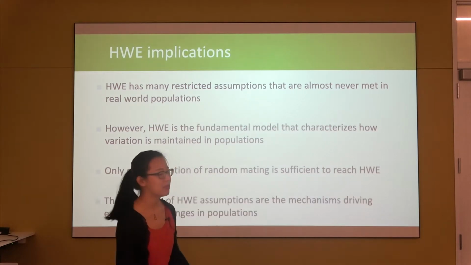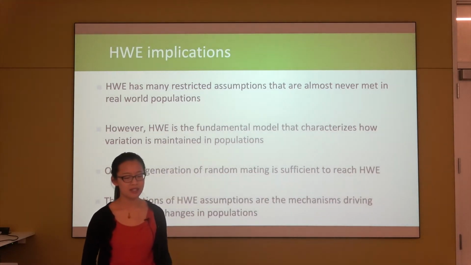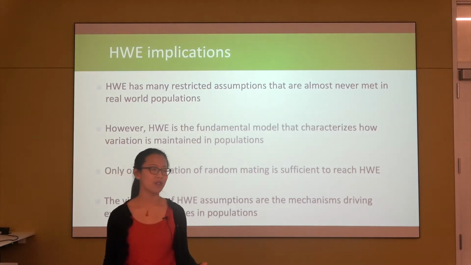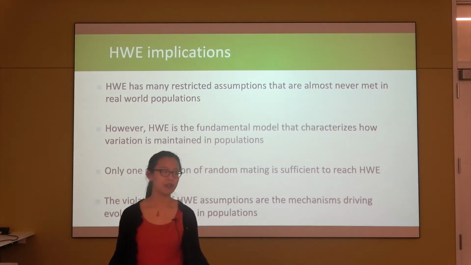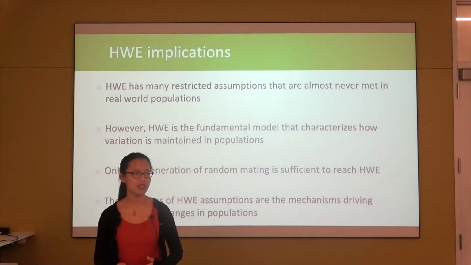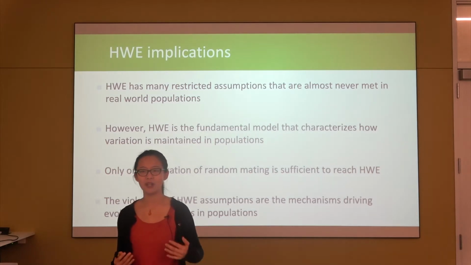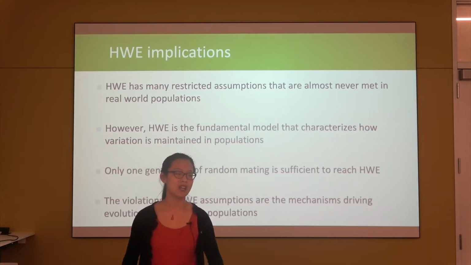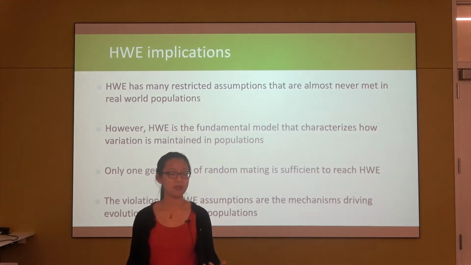So there are a few implications of Hardy-Weinberg equilibrium. One thing is, since we almost never meet all of the assumptions of Hardy-Weinberg equilibrium, it is hard to see that being exactly maintained in a real-world population. However, if we look at some of the DNA markers across the genome, we see that even though it's hard to meet all of the assumptions, most of the time these neutral markers are approximately what we would expect from Hardy-Weinberg equilibrium.